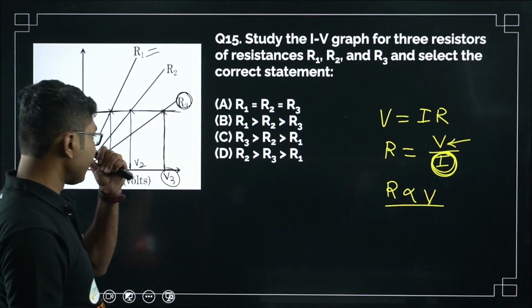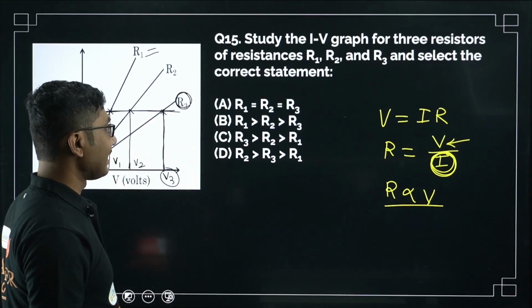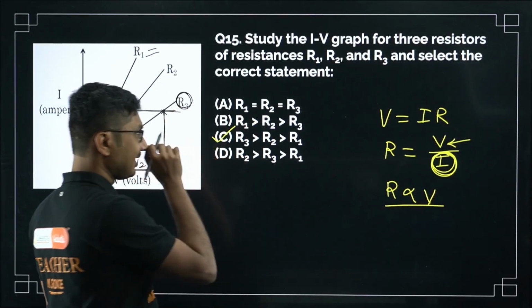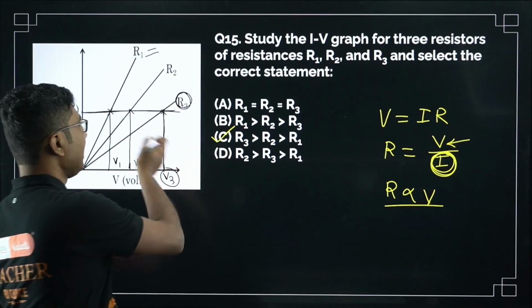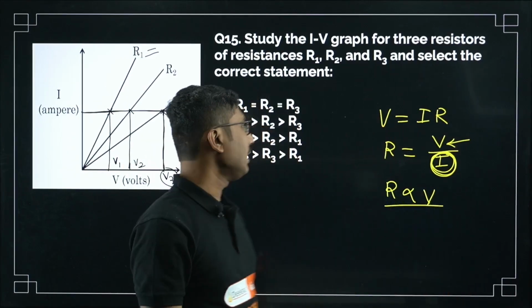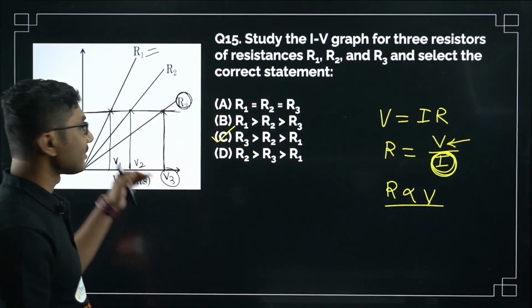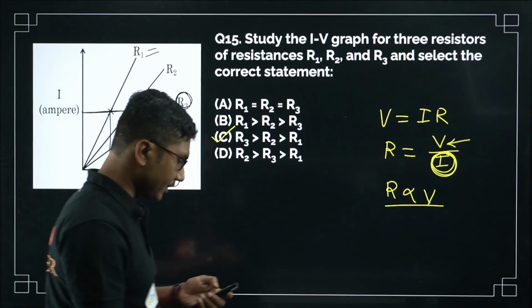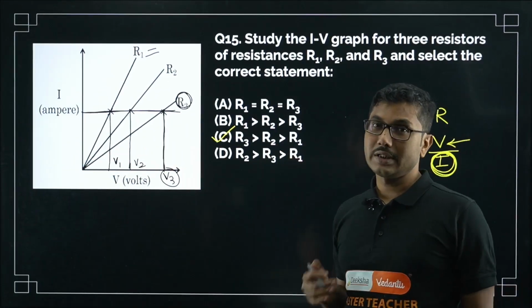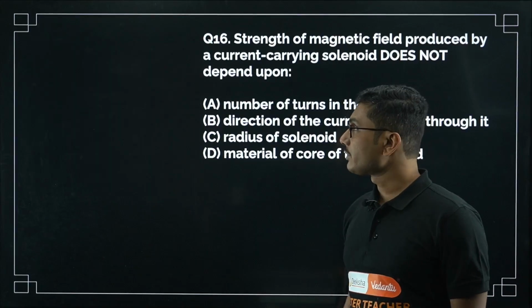So which one will we answer? R3 greater than R2 greater than R1. So this is the correct statement. R3 is definitely greater than the other 2 resistances. This is how you can answer such a question. This is a tricky question, not super easy to answer, but if you know how to answer it, you can answer. Now, next question.